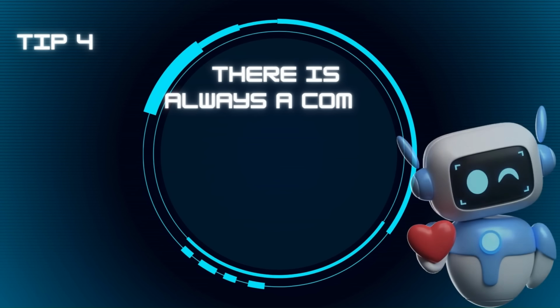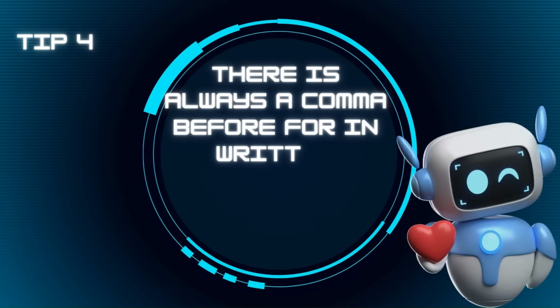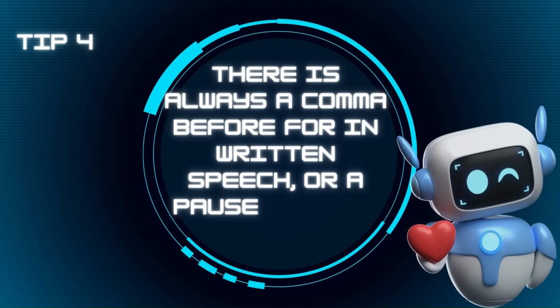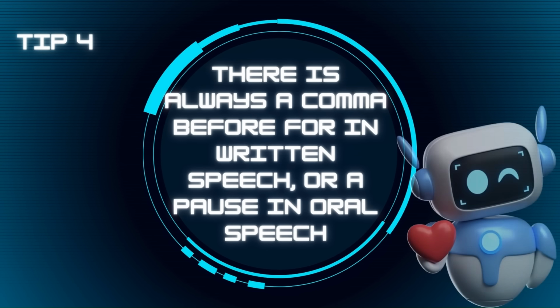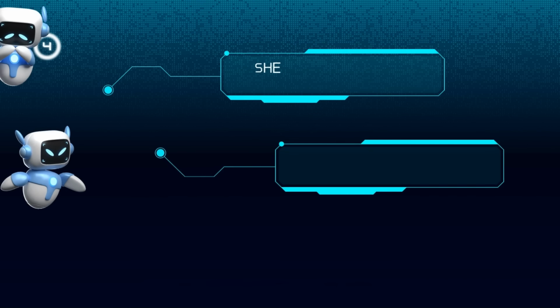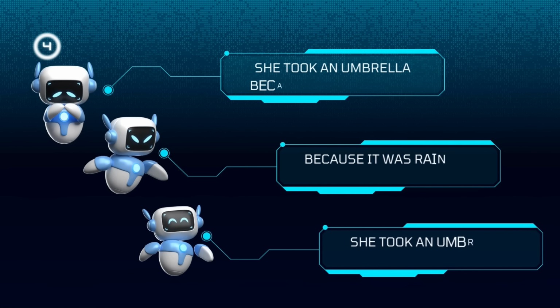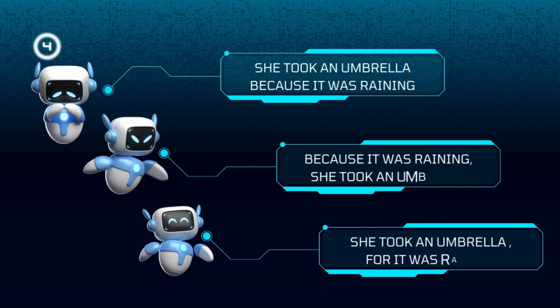Tip number 4, there is always a comma before for in written speech or a pause in oral speech. Look at these examples. She took an umbrella because it was raining. Because it was raining, she took an umbrella. She took an umbrella, for it was raining.